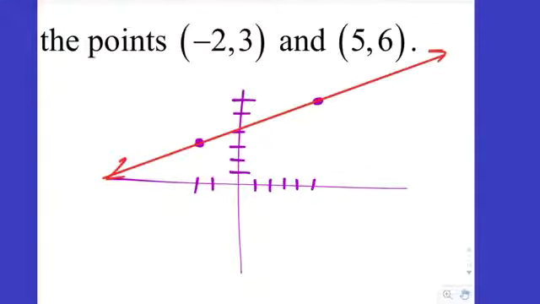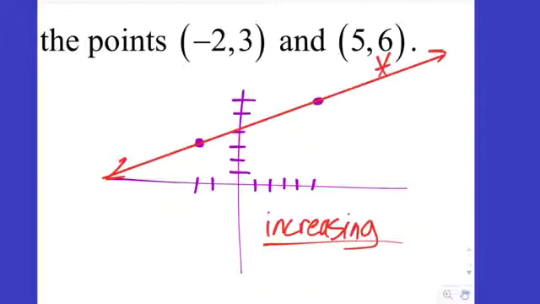What can you tell me about that line besides it's red? It's straight. Very good. It's a straight red line. What else can you tell me about it? Yeah, it's probably a good time to log in to your Notability and turn your game off. There you go. Okay. It's increasing. Very good. This line is increasing. How do you know it's not decreasing? If I was to jump on right here, I would roll down to the left. That would be decreasing. Why do you say it's increasing?